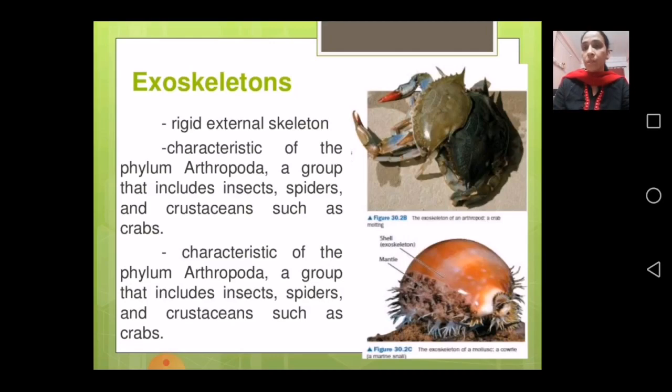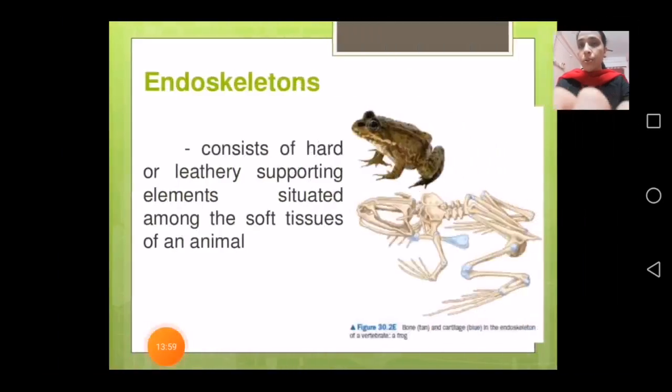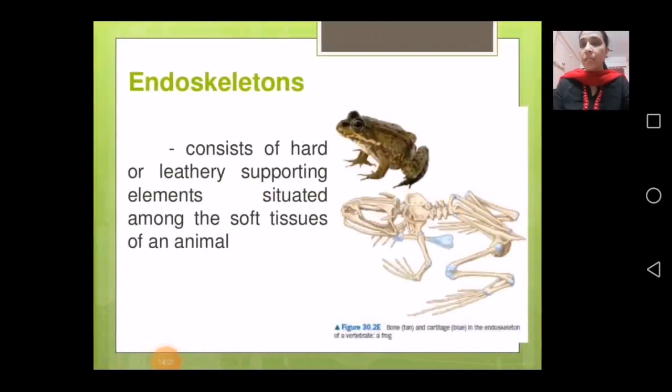So all these three have this type of exoskeleton. Now next is endoskeleton, the skeleton which is present inside their body, consisting of hard and leathery supporting elements situated among the soft tissues of an animal.